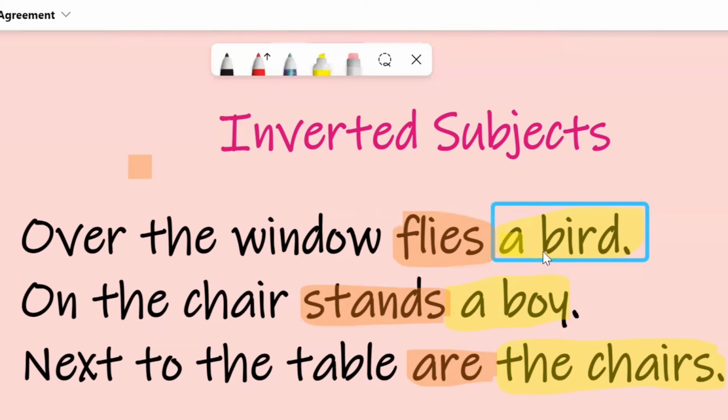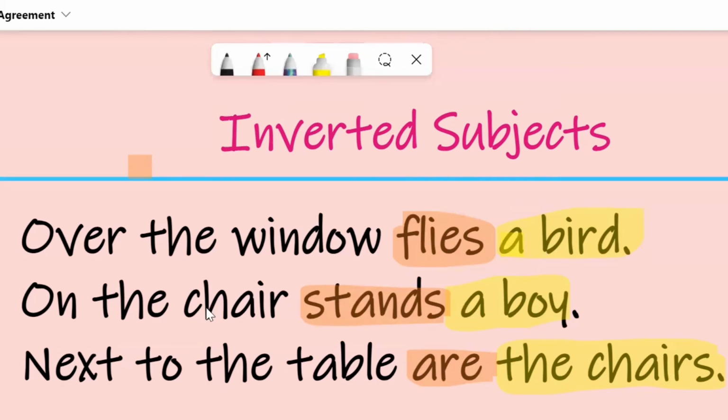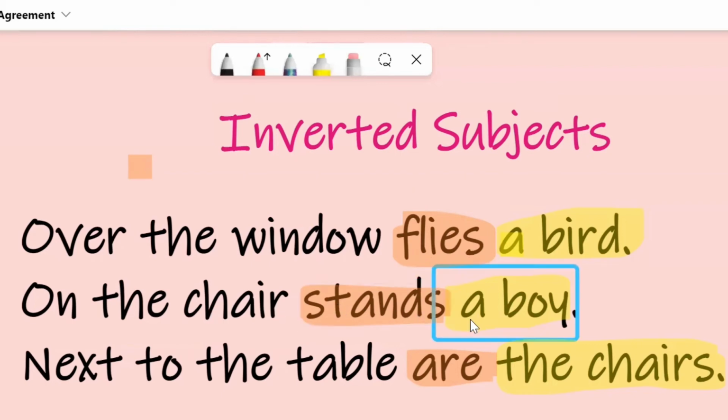But this is one verb. This is one bird, a singular noun. This is a singular subject, so it takes a singular verb, that is flies. On the chair stands a boy. A boy here is the subject, singular. It takes a singular verb form, stands.